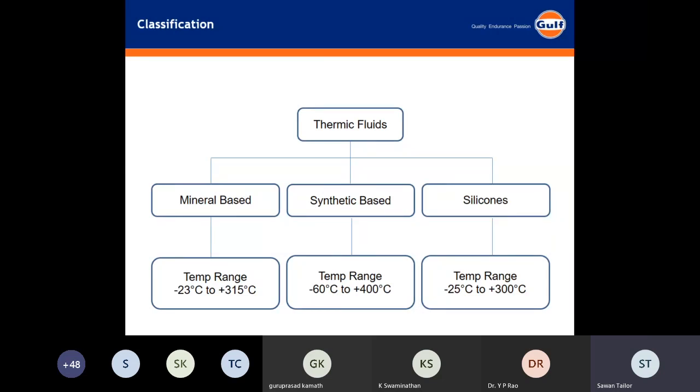Now after heating, it expands. The volume increases. Now in order to compensate that particular volume, there is a deaerator or an expansion tank which is required in order to maintain the level of the system. That is another accessory which is put nearer to the heating system. It is also blanketed with either nitrogen or a heat shield or something like that, so that the heat which is inside the fluid does not go directly to the atmosphere.